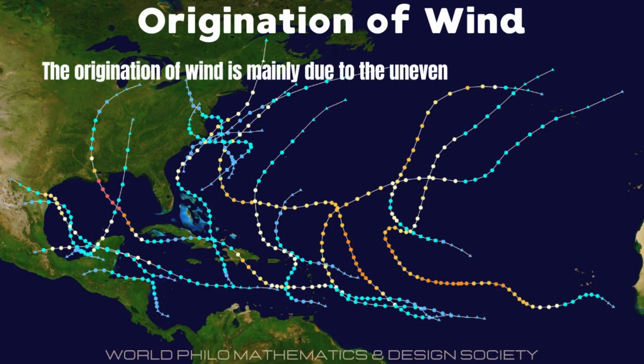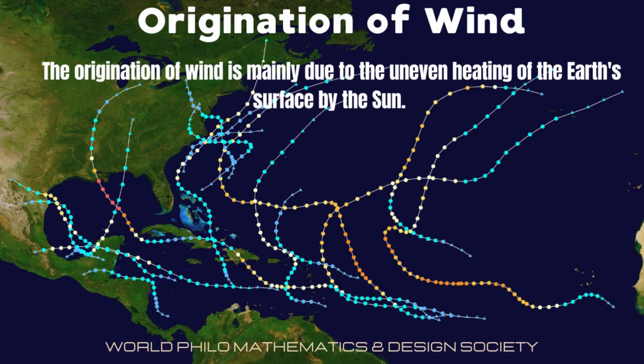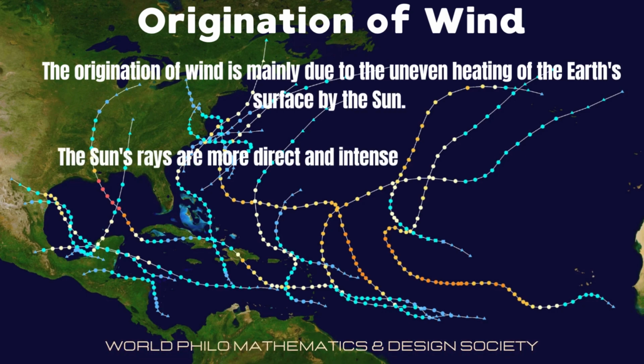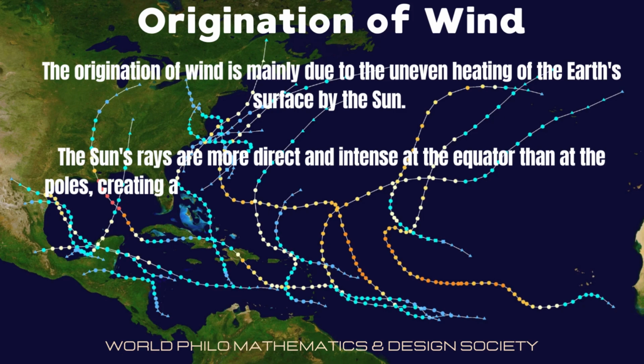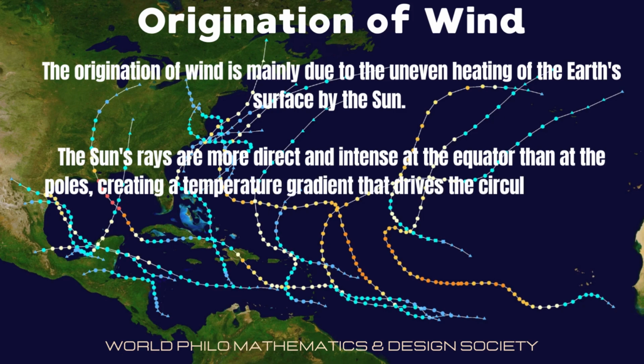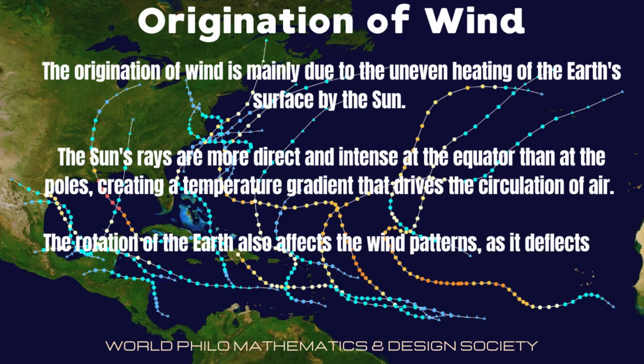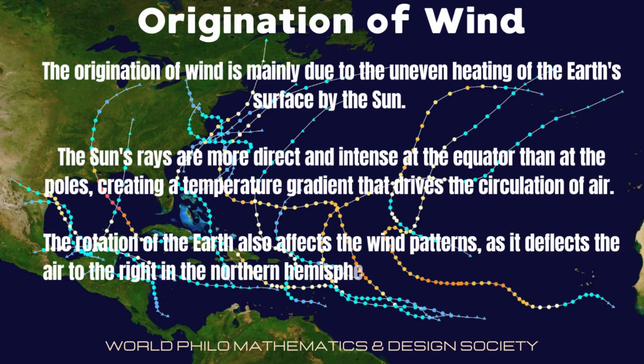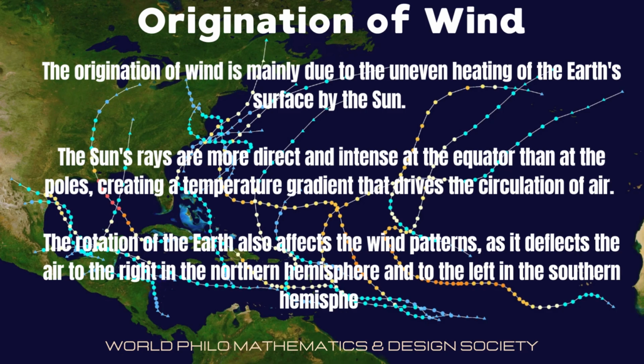Origination of wind. The origination of wind is mainly due to the uneven heating of the Earth's surface by the sun. The sun's rays are more direct and intense at the equator than at the poles, creating a temperature gradient that drives the circulation of air. The rotation of the Earth also affects the wind patterns as it deflects the air to the right in the northern hemisphere and to the left in the southern hemisphere.